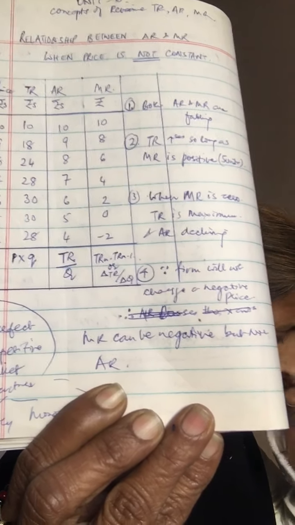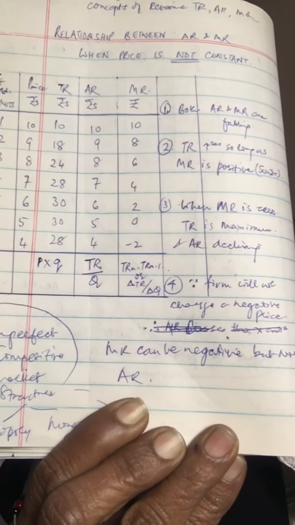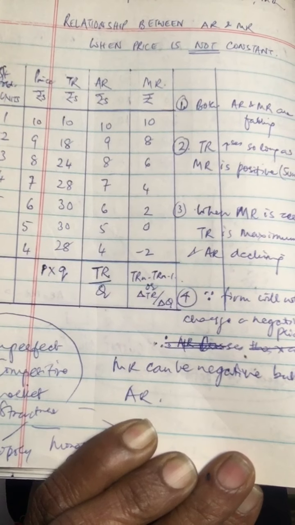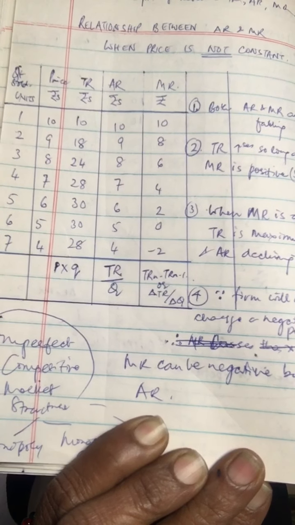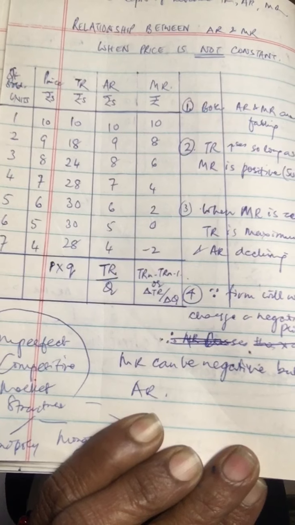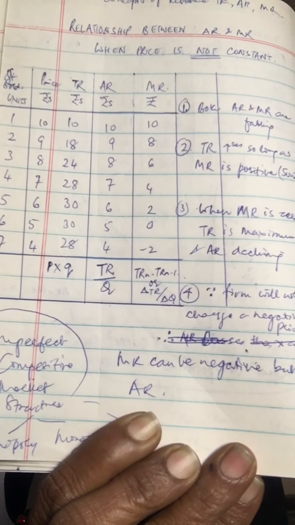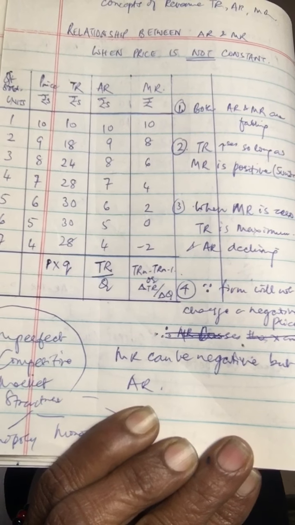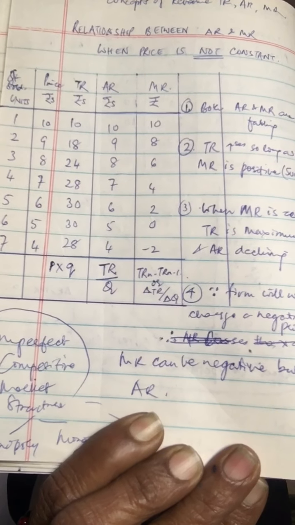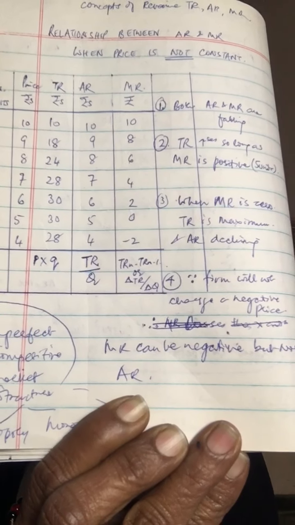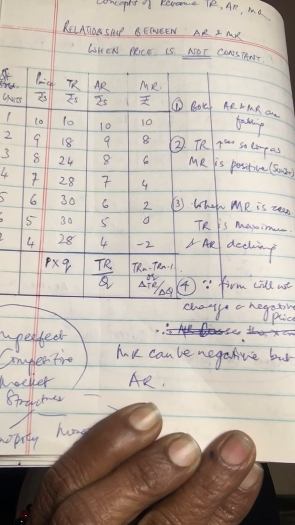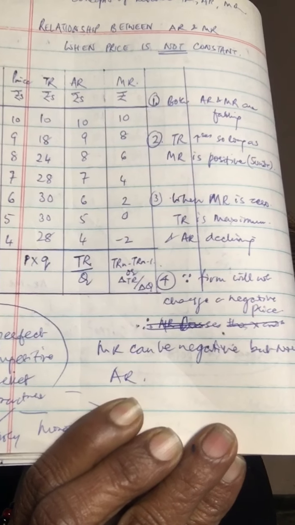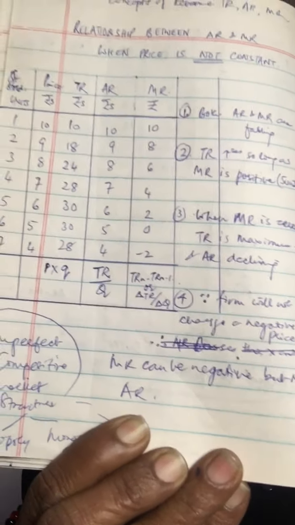And the marginal revenue is TRn minus TRn-1. So how do we get it? The first unit is 10. Then 18 minus 10 is 8. 24 minus 18 is 6. 28 minus 24 is 4, and so on. So the relationship between AR, MR and TR can be understood with the help of this table itself.